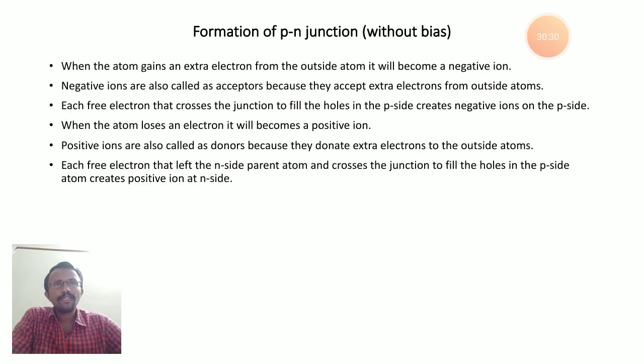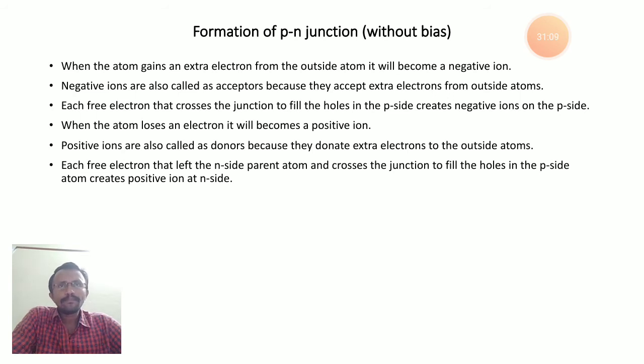Okay, next we will see that when an atom gains an extra electron from an outside atom, it becomes a negative ion. When the free electron moves from n-type to p-type, it immediately becomes a negative ion. Similarly, the hole moving from p-type to n-type immediately becomes a positive ion. Negative ions are also called acceptors, because they accept an extra electron from outside atoms.